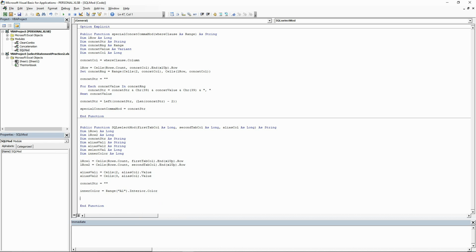We're going to iterate through each of the column field names, and if the interior color is not white, as it is in cell A1, we will bring the value of that cell into our string and add the alias for that table, and then add a comma.